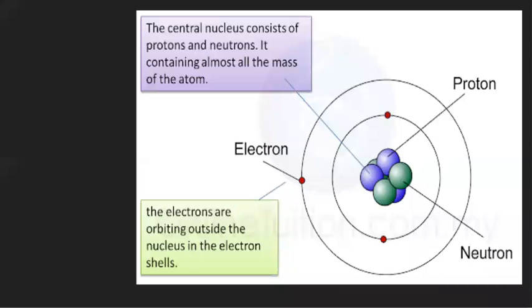In the structure of an atom, there is a nucleus in the center. Around the nucleus, electrons orbit outside the nucleus in the electron shells, sometimes called orbits as well. The central nucleus consists of protons and neutrons. It contains almost all the mass of the atom.